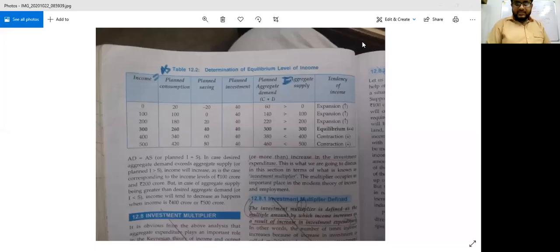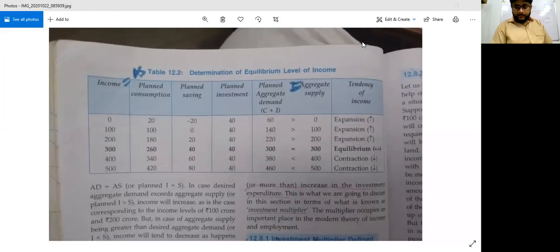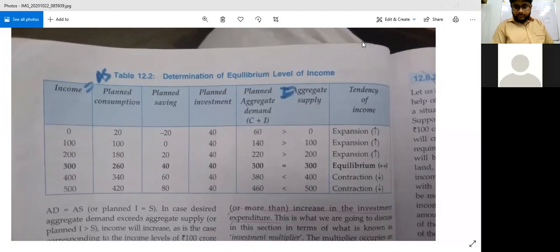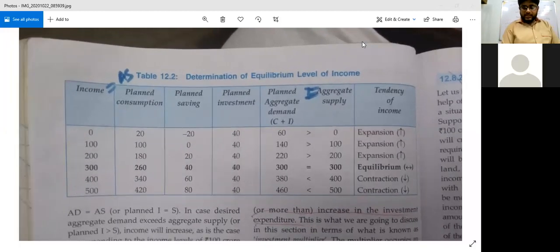Can you all see this diagram, everyone? Sorry, this table. Can you all see? Yes, sir. Okay. Now, with the help of this table, we will discuss the